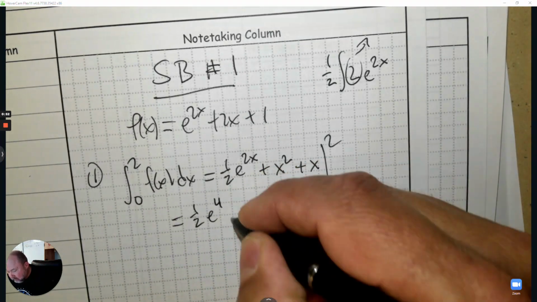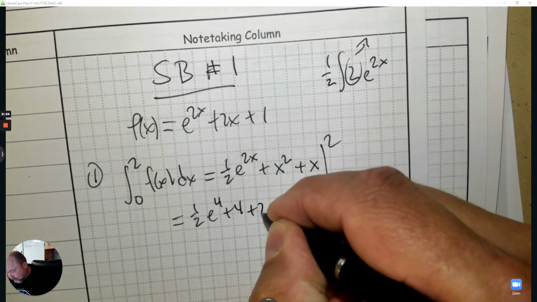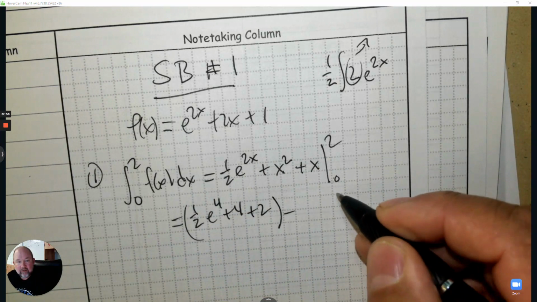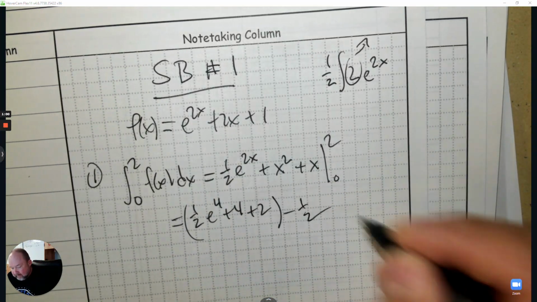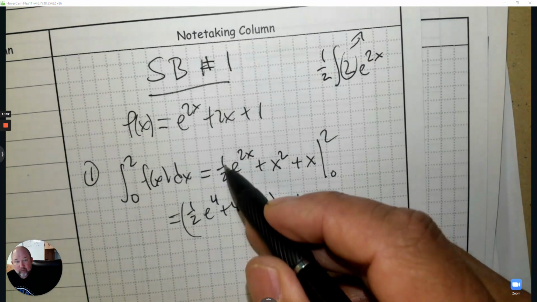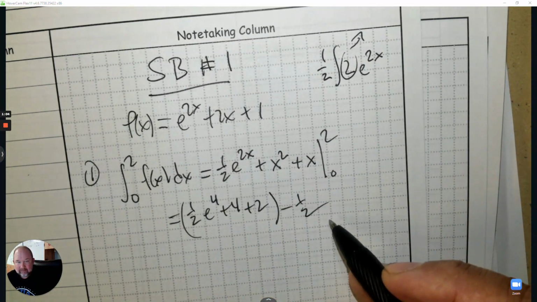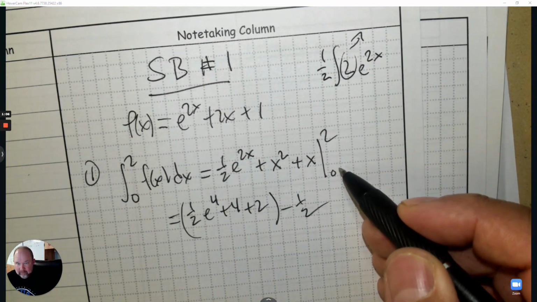You plug in 2, subtract, and you plug in 0. Really, e to the 0, I'm just left with 1, and there's your answer. So e to the 0 is 1, and 1/2 times 1 is 1/2. So it's the top bound, subtract the bottom bound.